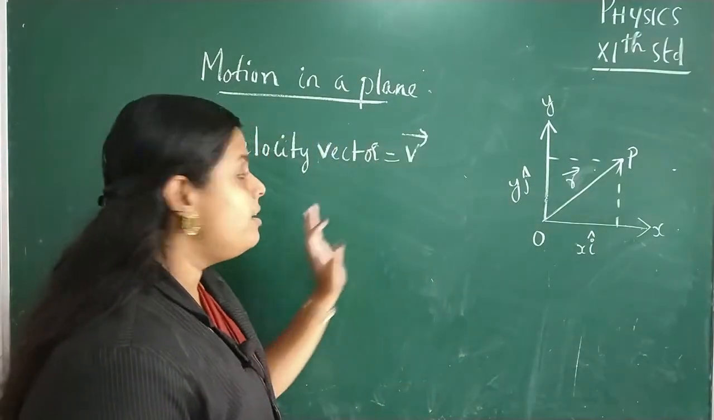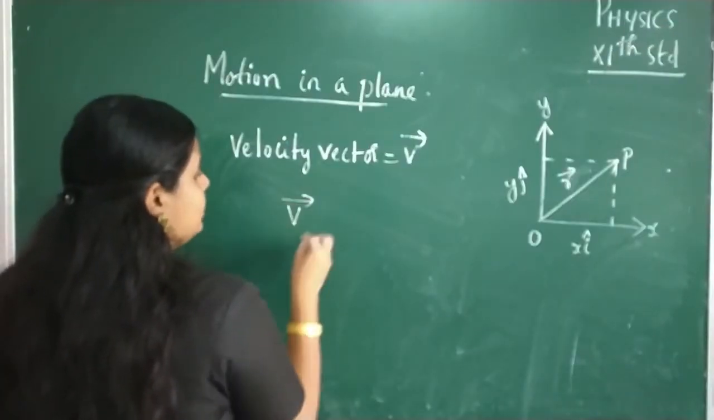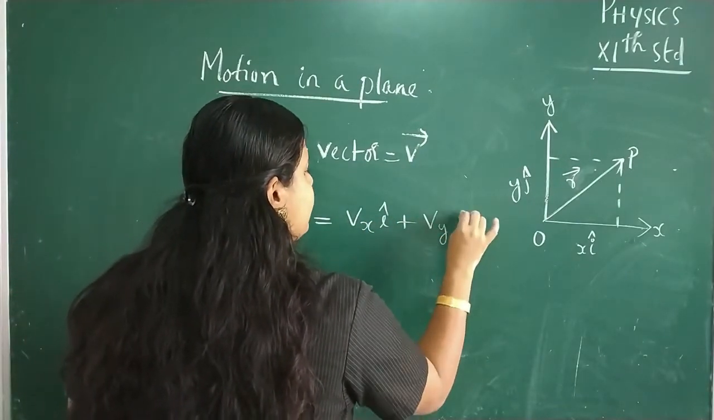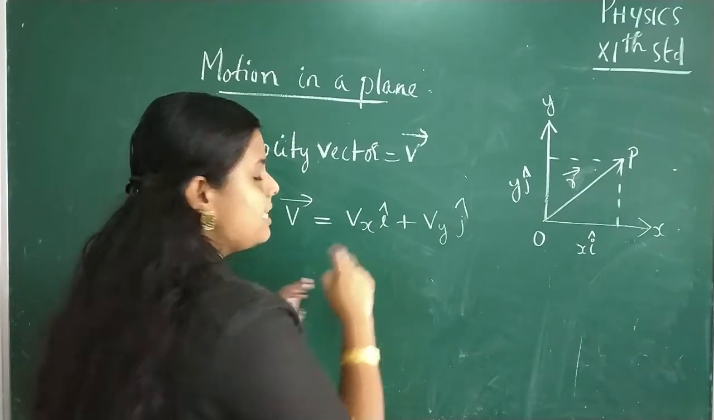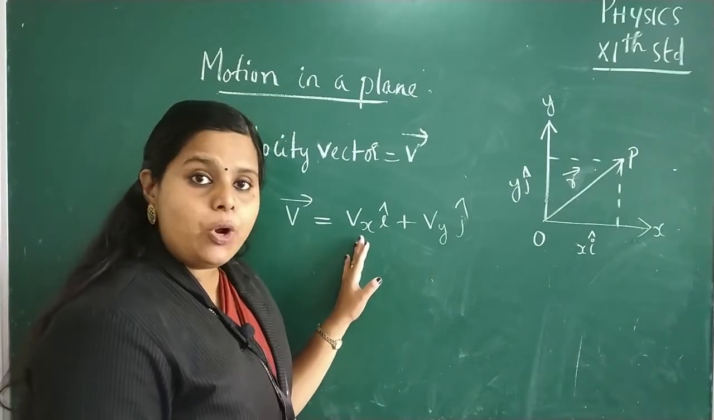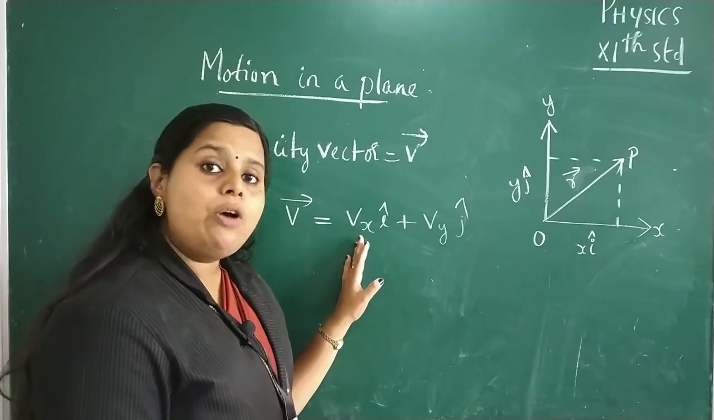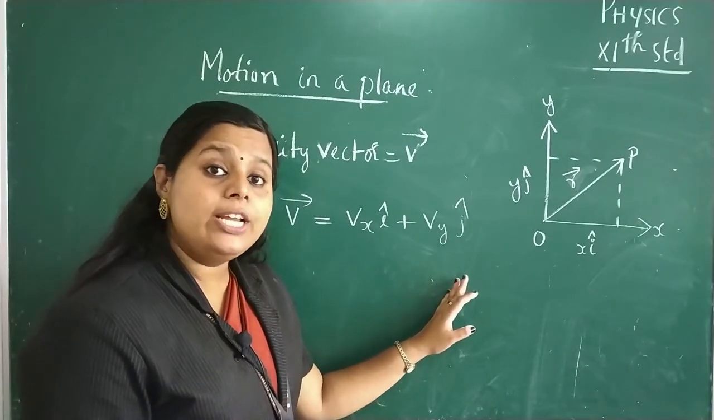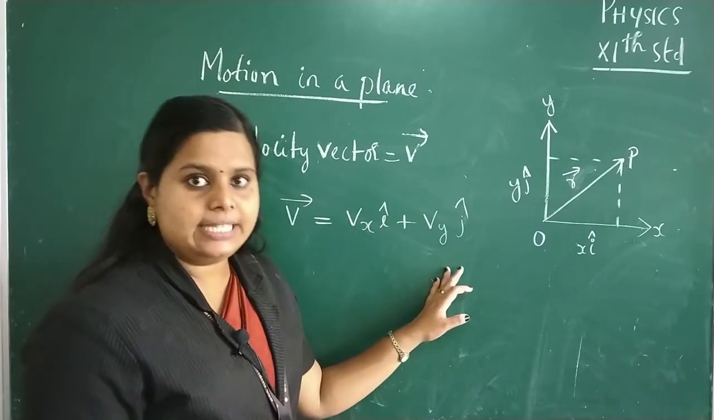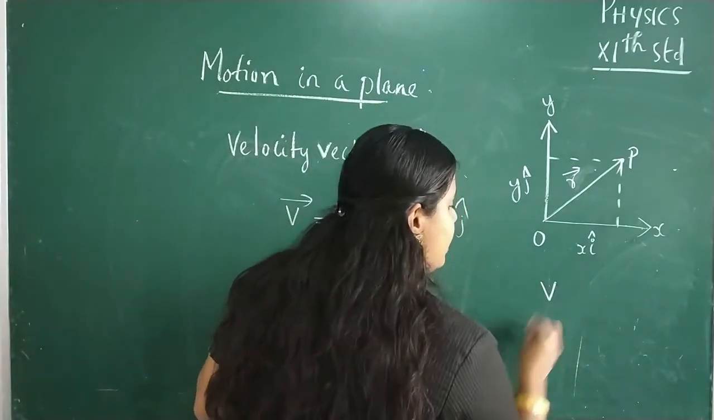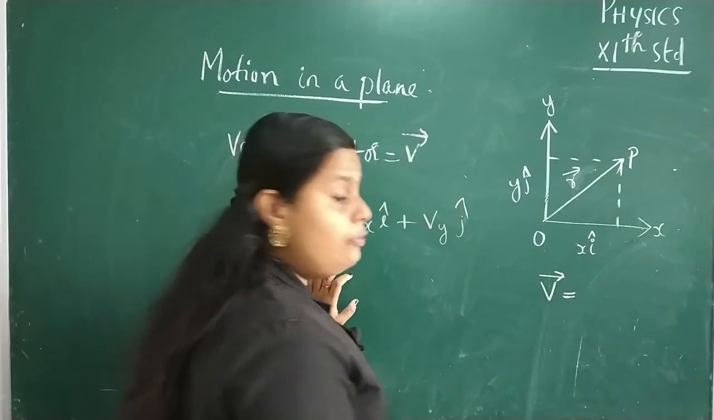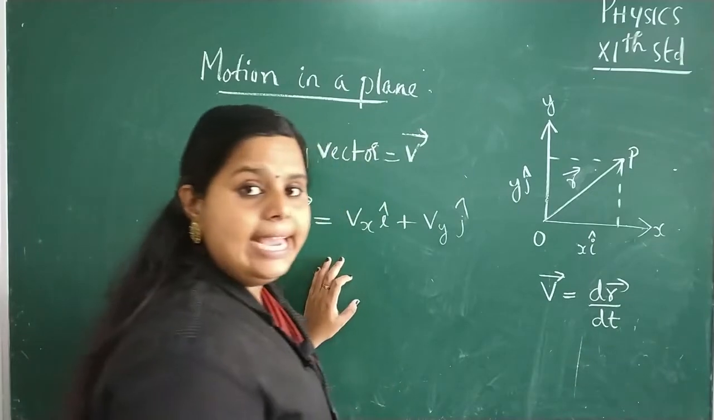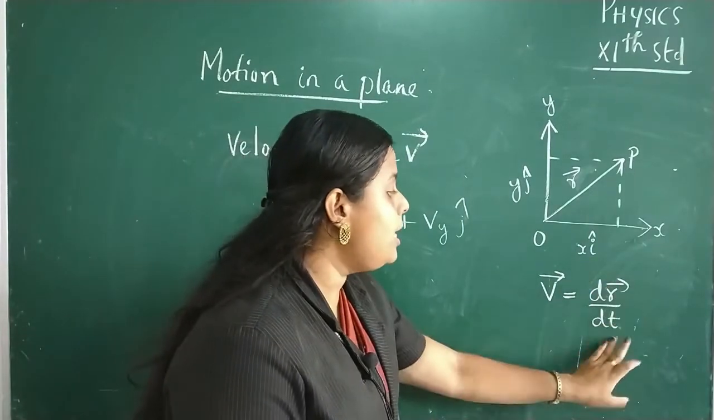In the same manner, we can resolve the velocity vector v, that is vector v is equal to vx i plus vy j. Where vx is the x component of the velocity or the component of velocity along x-axis, then vy is the component of velocity along y-axis. And we know this relation, that is velocity is the rate of change of displacement, or it is equal to dr by dt. So v is equal to dr by dt.